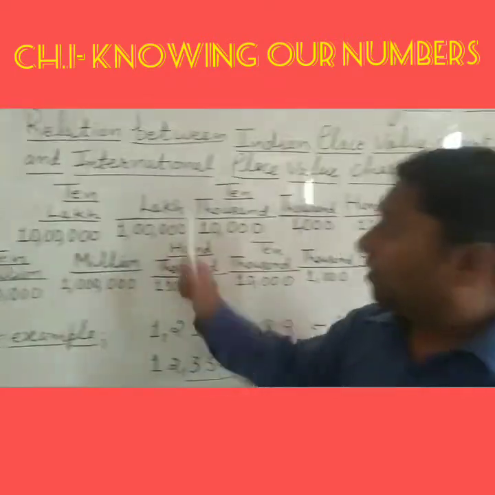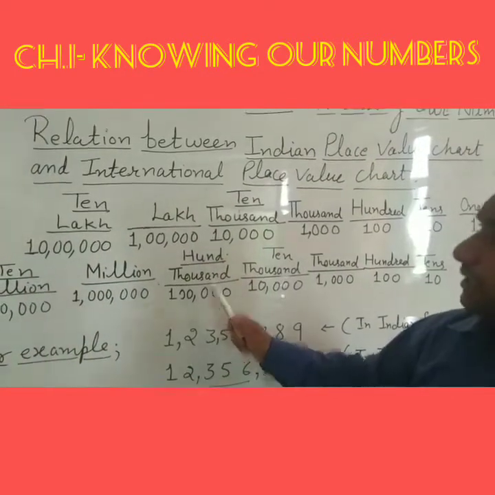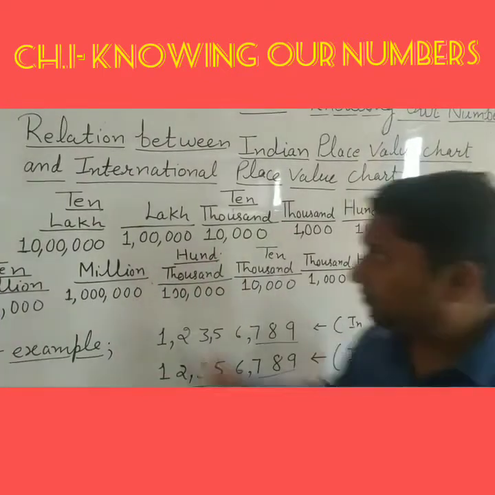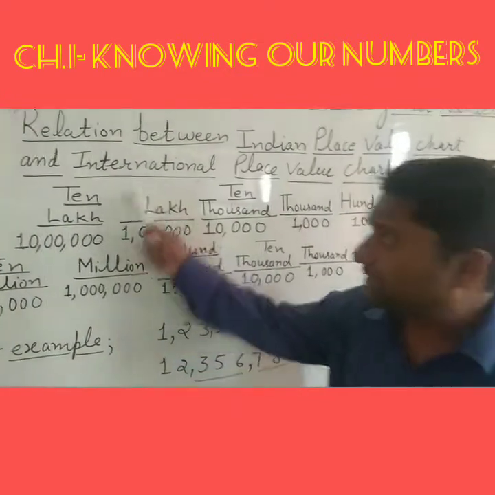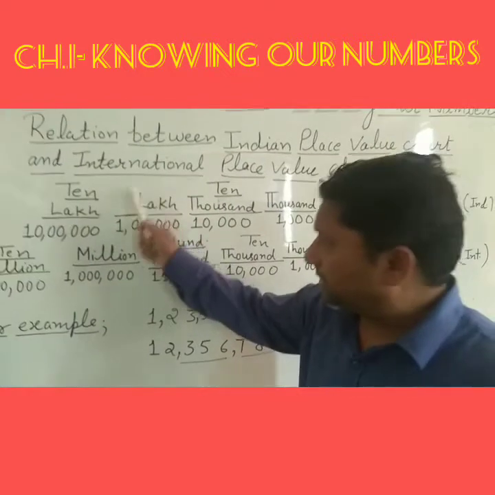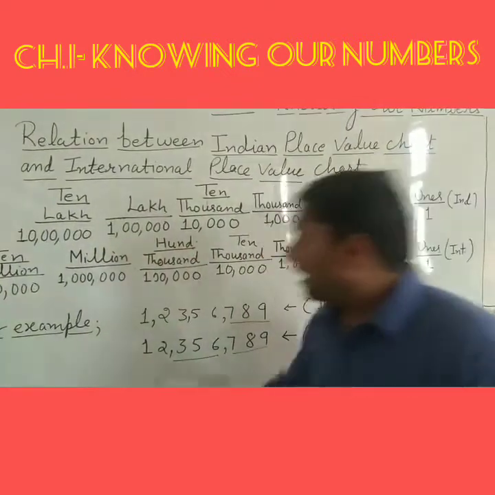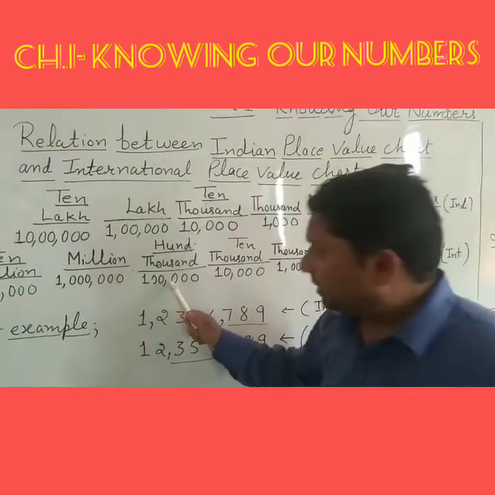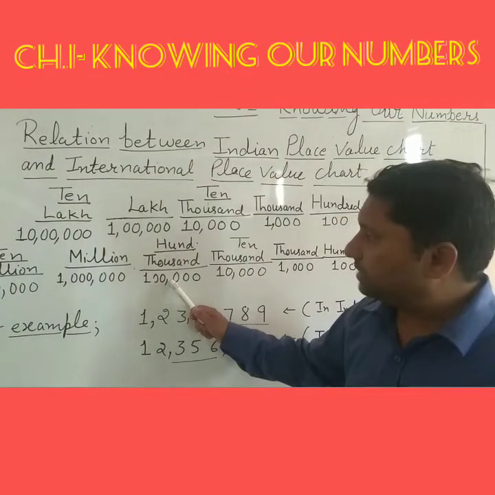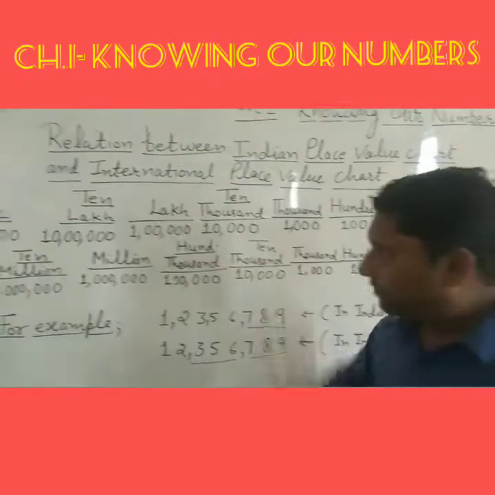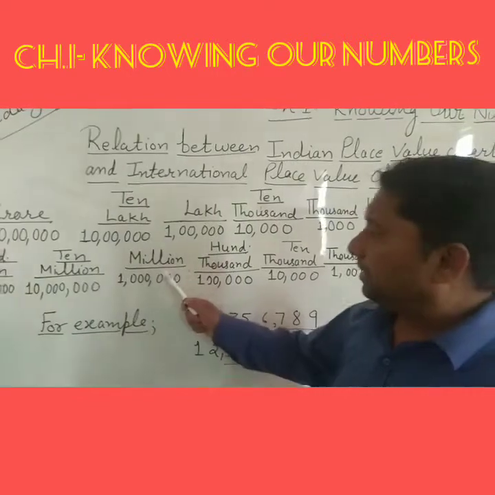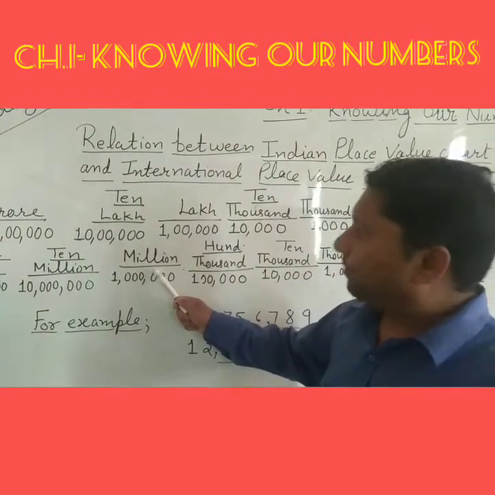But on the sixth place, the names are different. In the Indian system of numeration, the sixth place is known as 1 lakh, and in the international system, the sixth place is known as 100,000. After 100,000, the next place in the international system is known as 1 million.